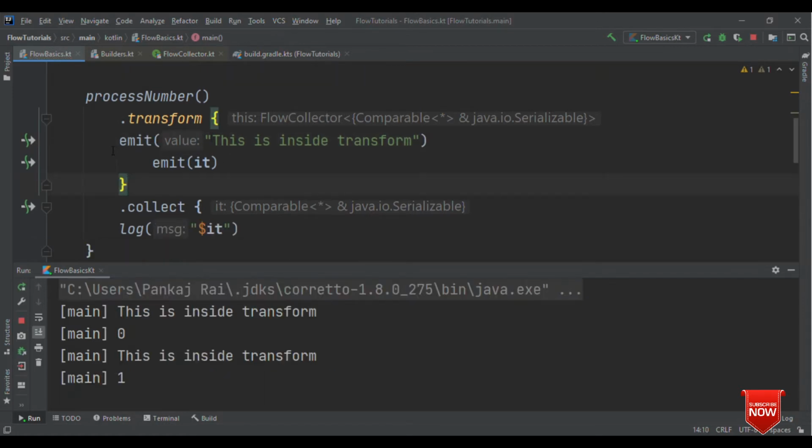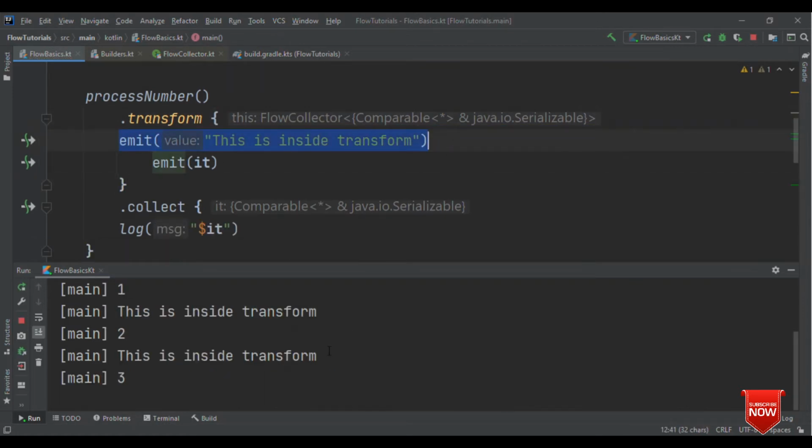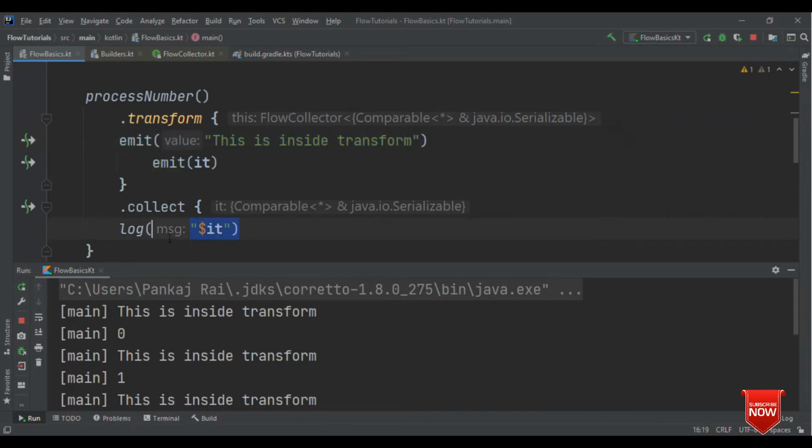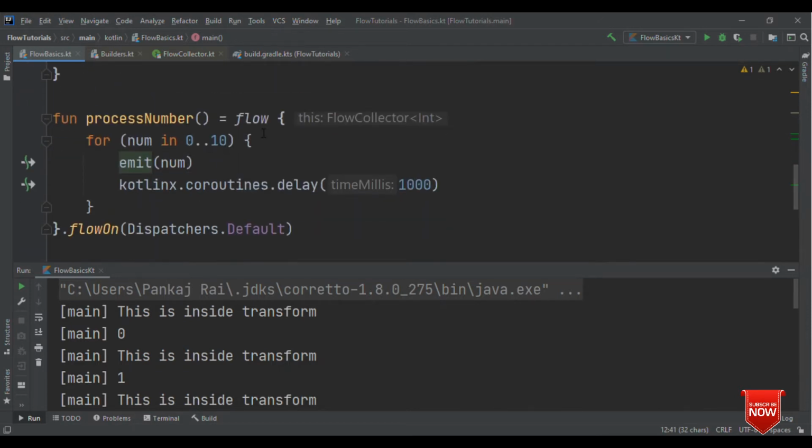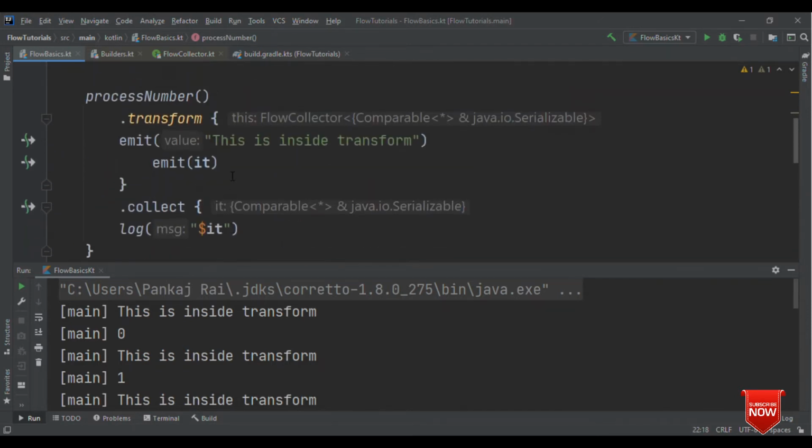So here we could see that the first emit is this, which is getting printed here. Then the second emit is just a number. So this sequence just follows on. First emit comes to collect, then second emit comes to this. So emit is already defined inside flow, but while collecting it, also if I want to emit certain things like transforming it to some other type or emitting new values to it, then we could use transform operator for that.